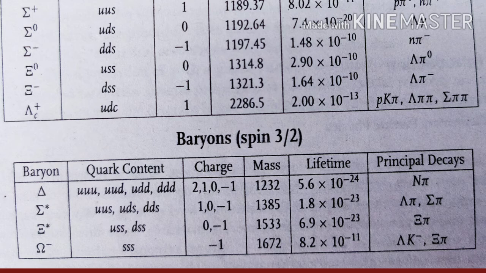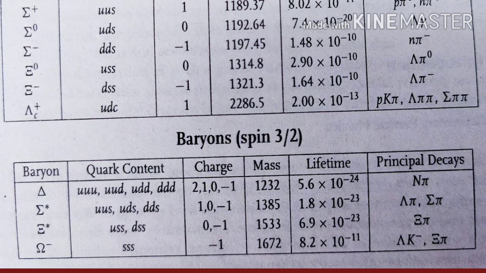So these are the 4 particles, and for all of them the mass is the same, that is 1232 MeV/c², and the lifetime is also the same for all, that is 5.6 × 10^-24 seconds. So there are 4 particles with different charges but the same mass and the same lifetime.